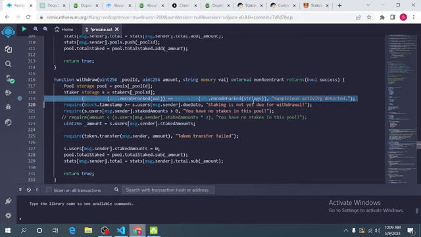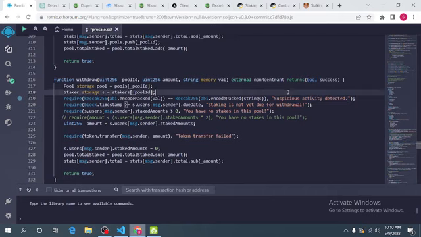Now this is the big problem here. This is an inappropriate way to implement this, because we are saying if the value that is being passed to this smart contract matches the password that we have stored in the contract, then the transaction is valid. Otherwise, it should say suspicious activity detected. But this is actually inappropriate, and I'm going to explain that as we proceed.